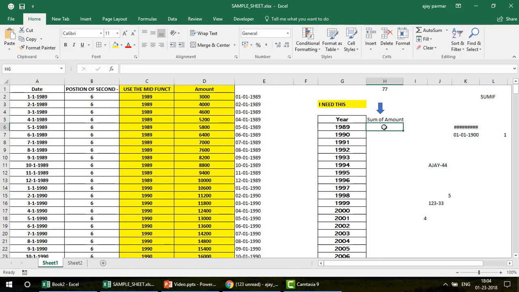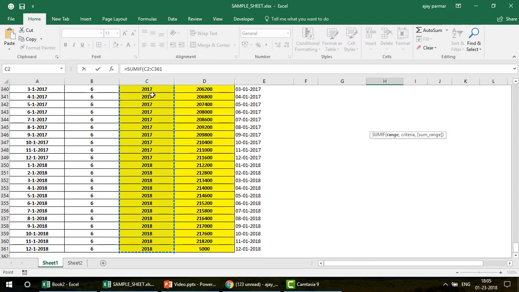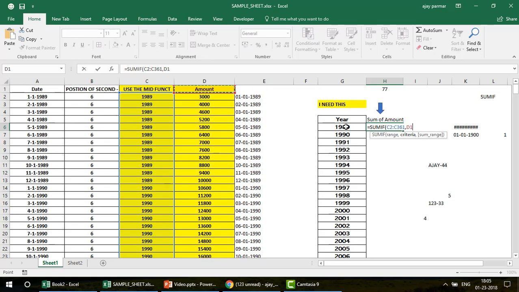Please go here and use the SUMIF function. In the SUMIF you find the range, criteria, sum range. What is a range? Range means basically where you want to apply the criteria. So I select this C2 to C36, because I want to go in this range. And what is the criteria? I use the criteria 1989, which is J6. So it is going to filter all the 1989 from this.